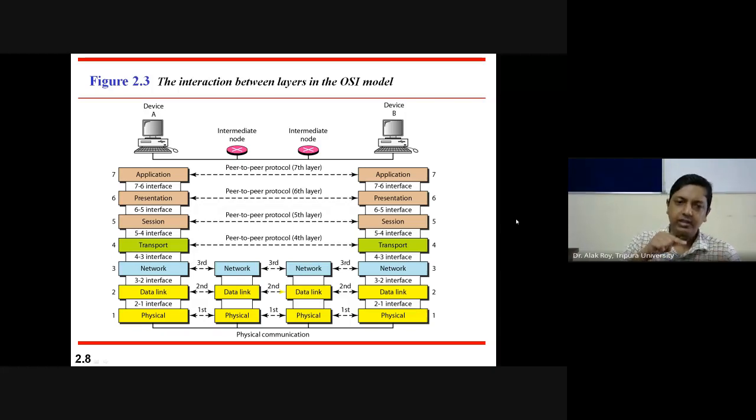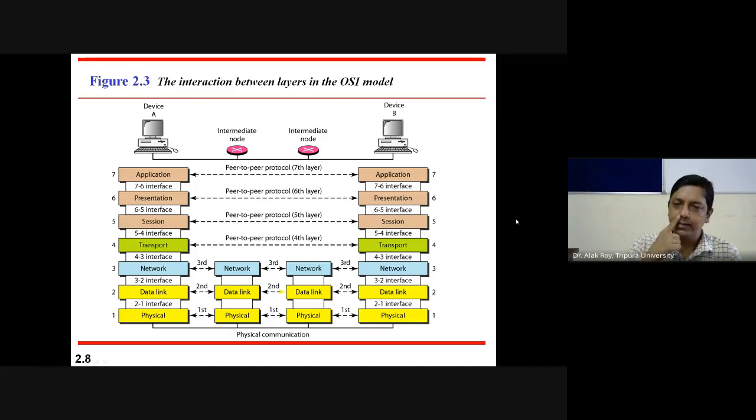And from the physical layer, the message will be delivered to the intermediate node via physical, data link, network. Generally, intermediate nodes are other devices that help in communication, which generally have 3 layers only: physical, data link, network. So after traveling from physical, data link, network, the message will move to the second intermediate node, where it will go from network to data link, then to physical.